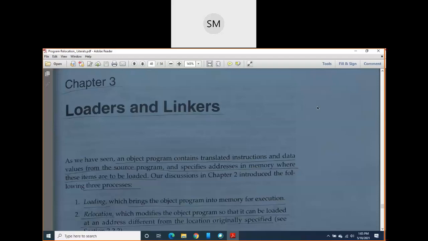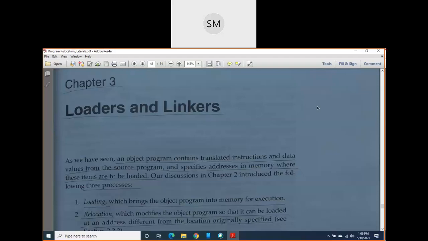The operating system is the best example for system software. Text editors, compilers, assemblers, debuggers, linkers, loaders, these are all examples of system software. Assemblers I already told you about. Now we are going to study loaders, but not in detail, only a brief introduction to loaders we will see in this module.